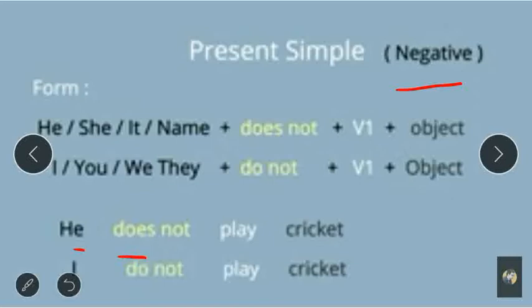Does not is used because of the negative sentence. Play is the main verb. Cricket. He does not play cricket. I do not play cricket, as I is used as the subject. Instead of I, if you, we or they is there, we use the same helping verb. Do not play cricket.